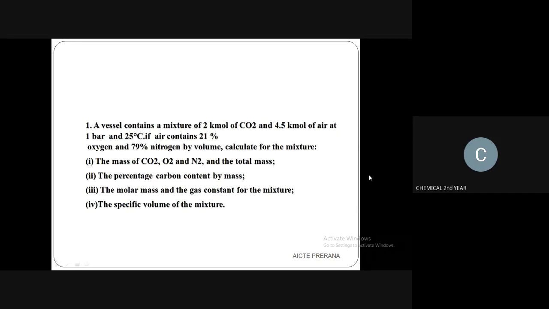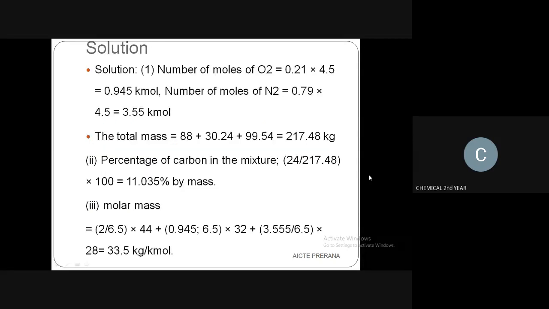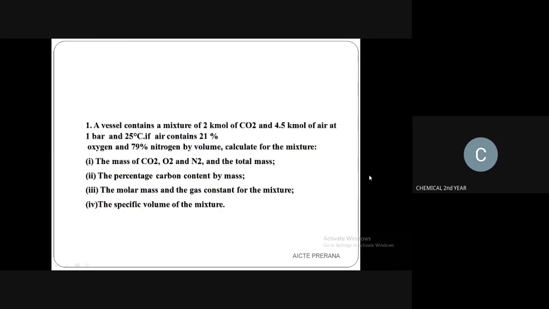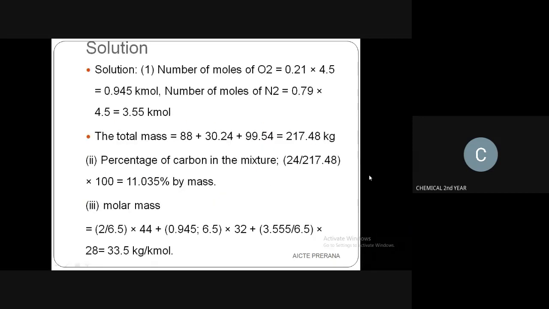Now we are going to calculate the total mass, the percentage carbon content by mass, and the molar mass, gas constant, and specific volume of the mixture. Mass can be calculated by, here they have given oxygen and nitrogen in percentage, so you have to convert it to moles, find the number of moles, then find the total mass. After that you have to find the percentage of carbon in the mixture.